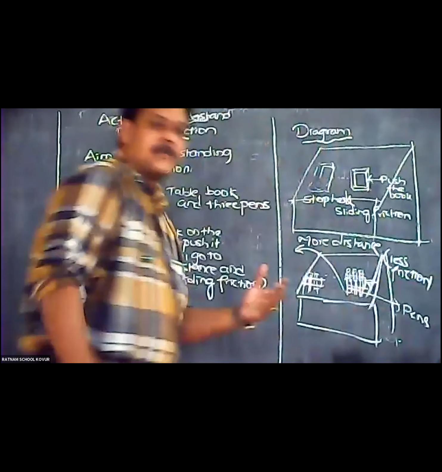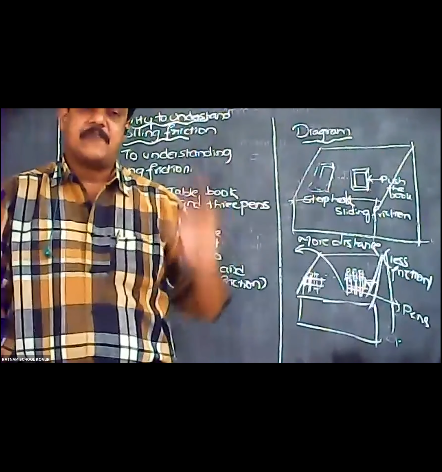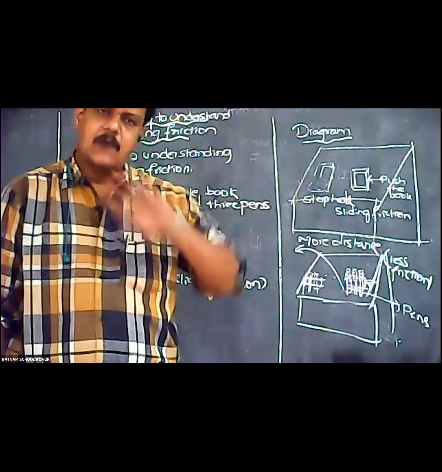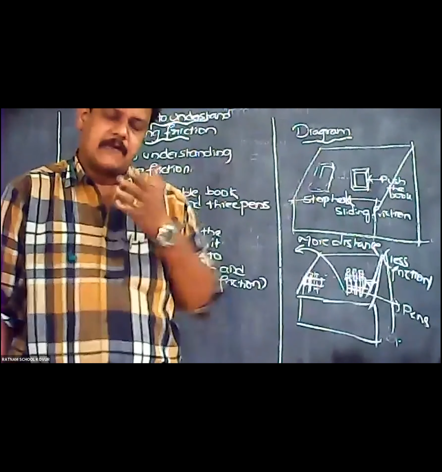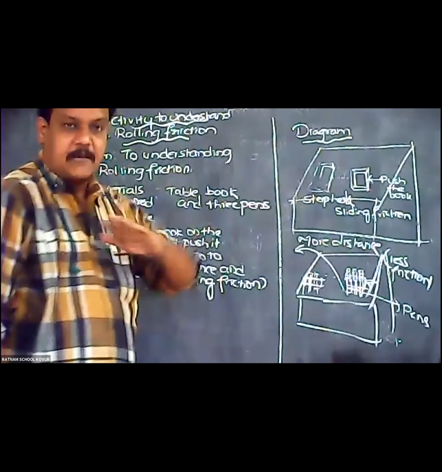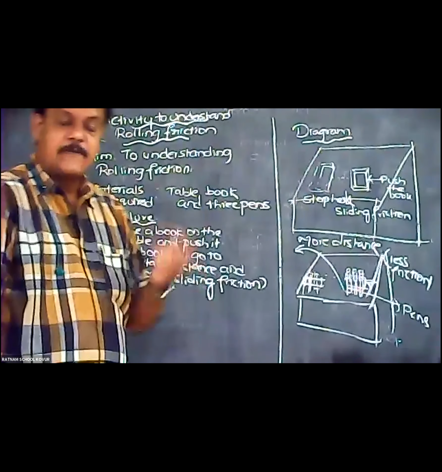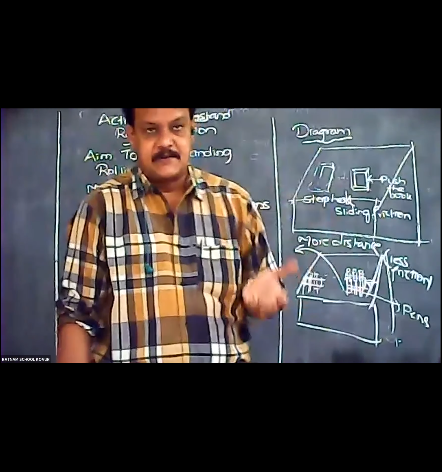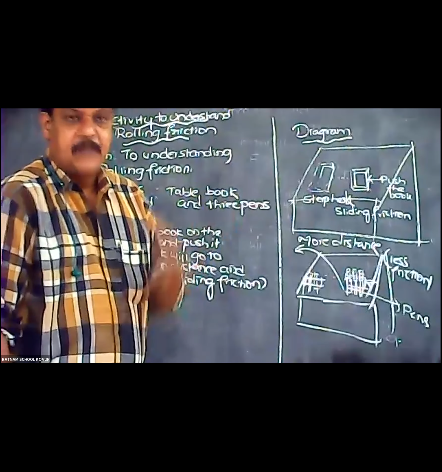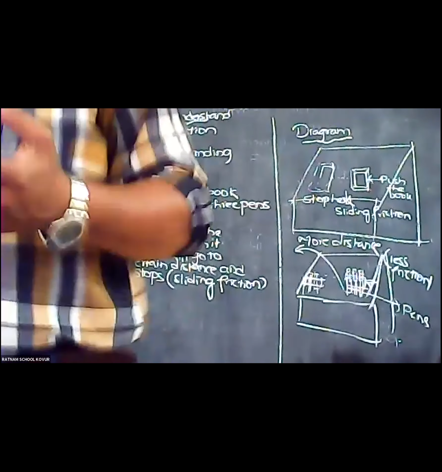So when an object is rolling over the surface, the friction is always very small. When the friction is smaller, automatically it will go to maximum distance. Here it is sliding only. Sliding means it will stop. Frictional force will be more. You know that frictional force arises due to irregularities, because the bench has some irregularities, ups and downs. So it will offer some resistance, I mean friction. It is called sliding friction.